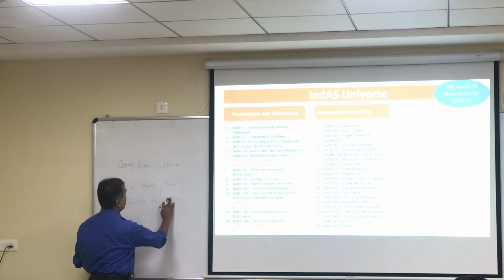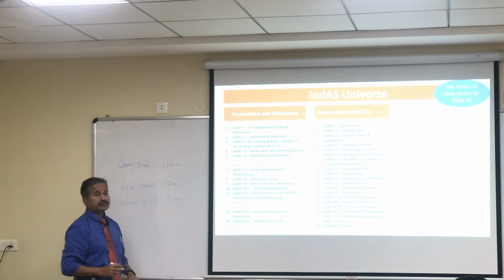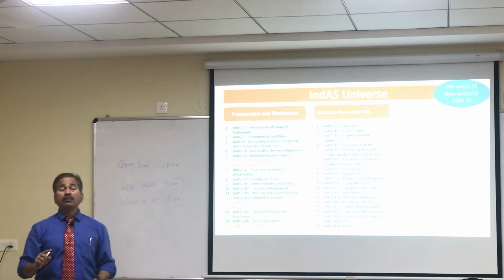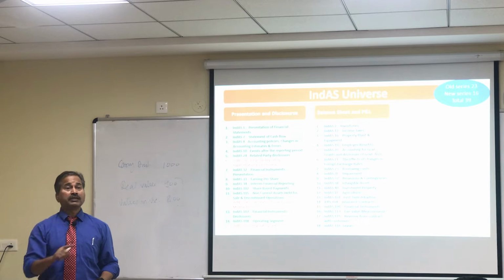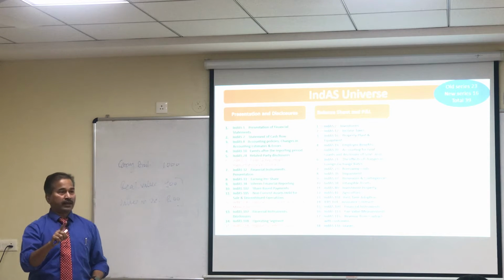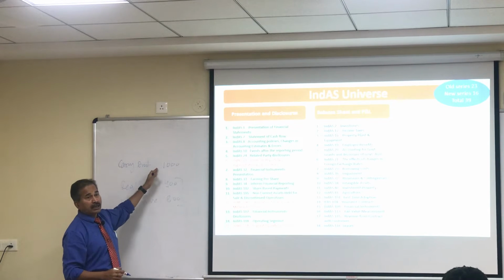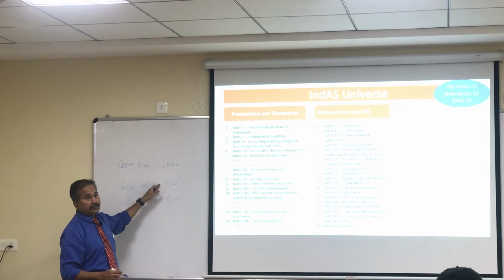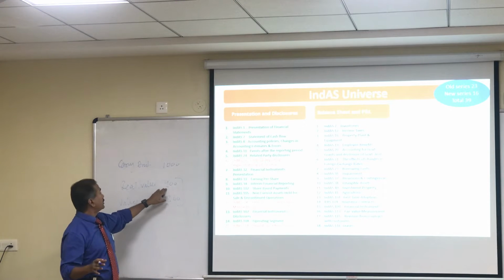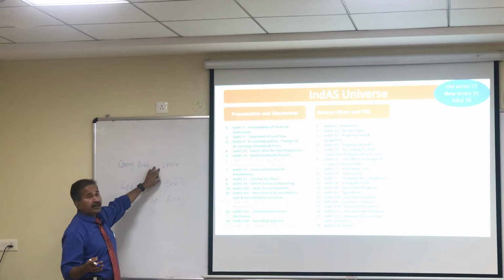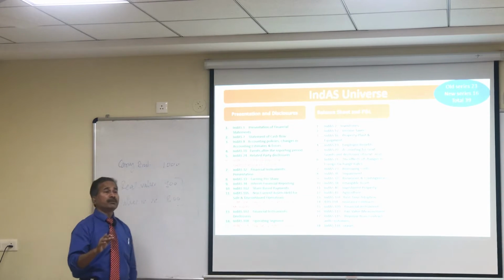But if this amount is 800, then there is an impairment. And how much is the impairment? 100, right? So why 100? Because I have to compare the carrying amount with the higher of these two. So the higher of these two is 900. That means worst comes to worst, I will be able to get 900. And since my carrying amount is 1,000, the maximum value that I will get out of this asset is only 900, and therefore there is an impairment of 100 rupees.